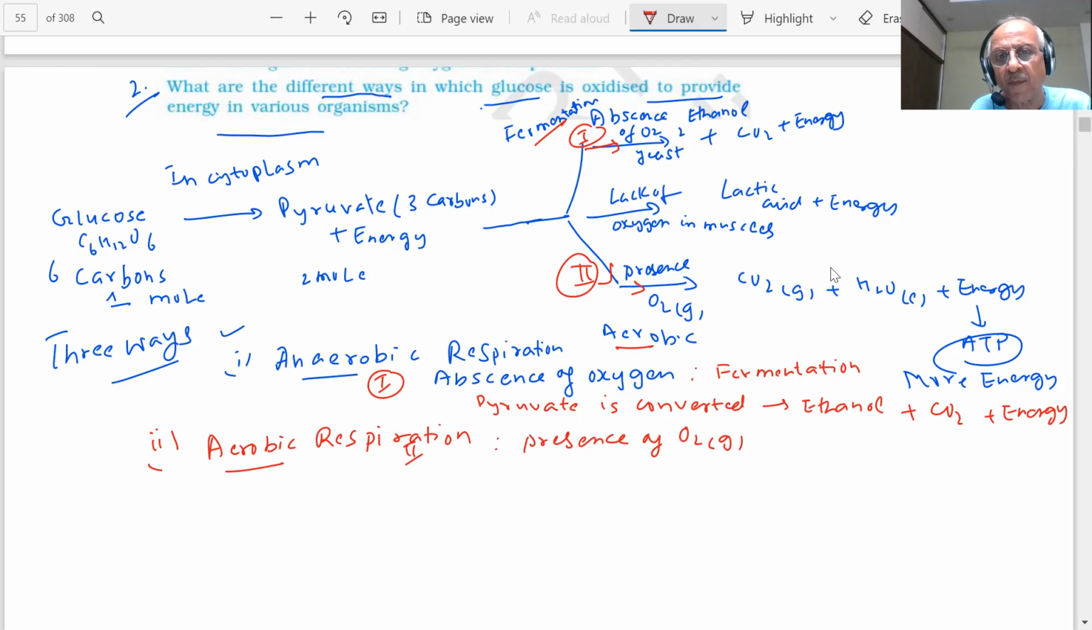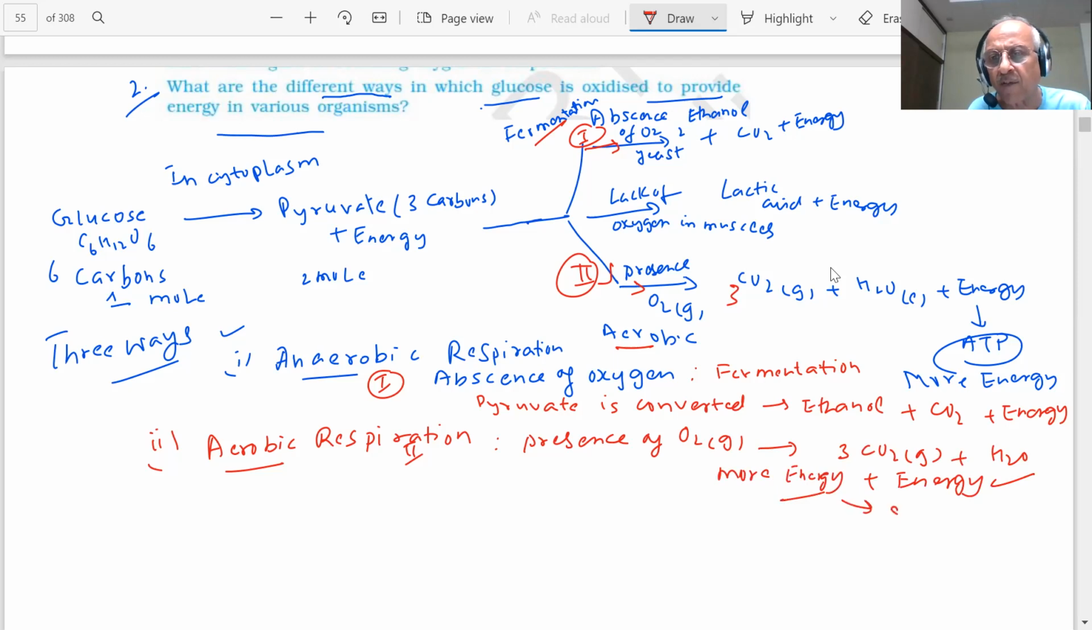This produces, students, 3 molecules of carbon dioxide, okay, water and energy. So this releases more energy than the others, which gets stored in the form of ATP. We have already told you, adenosine triphosphate, students. Very important, because this provides a storage system, the body's internal energy. This is the internal energy which we have, students, ATP.